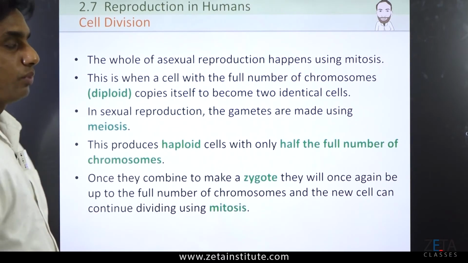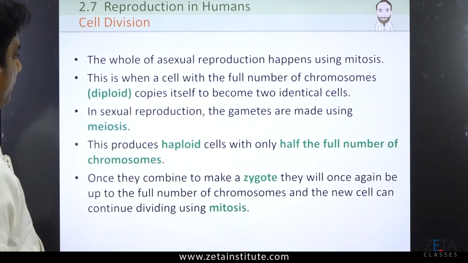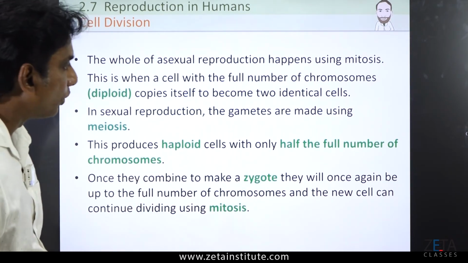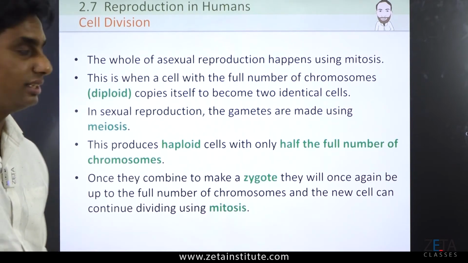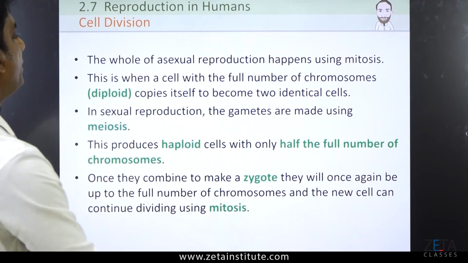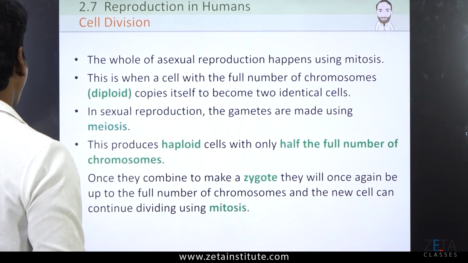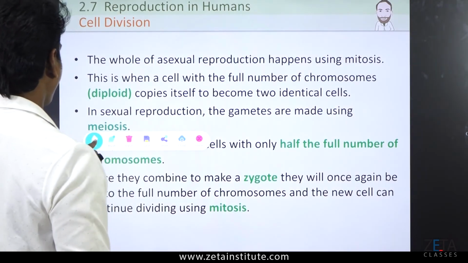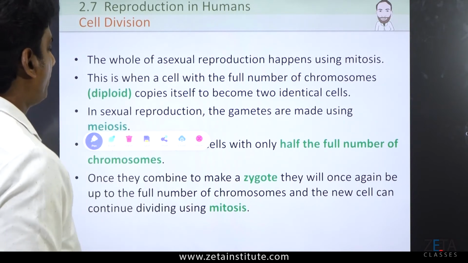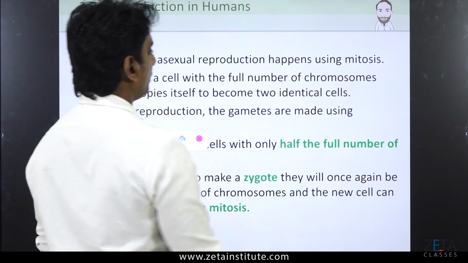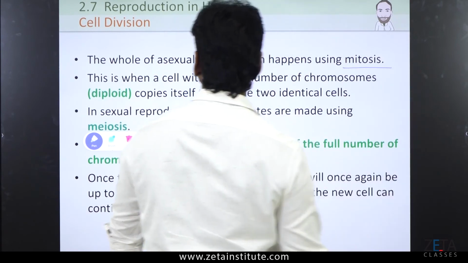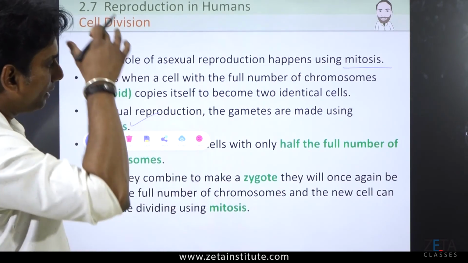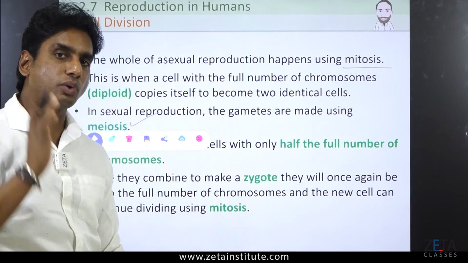Now the cell division. What is cell division? Cell division as a whole, as I told you, we can divide into 2 stages, mitosis and meiosis. Mitosis is here, meiosis is here. The differences which I already taught you.